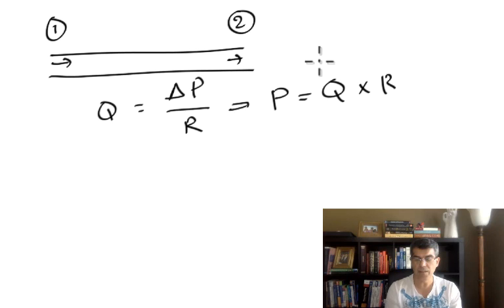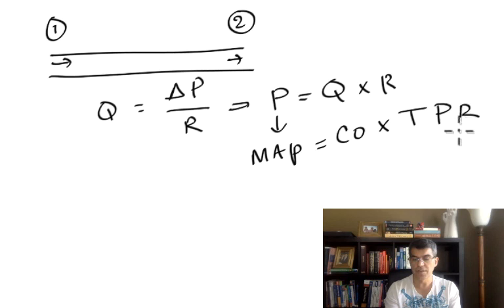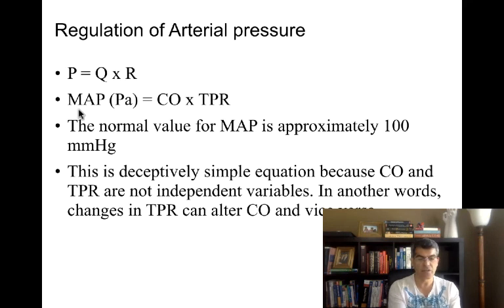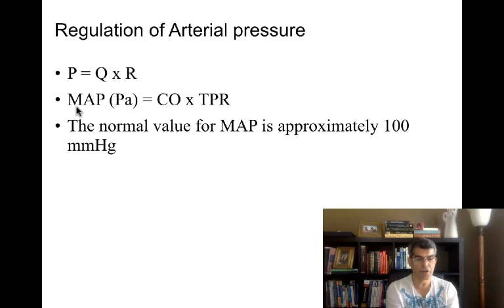Can I expand this idea to the whole body? If so, I have to change pressure to mean arterial pressure. I have to change Q, which is the blood flow in this vessel, to cardiac output, and I have to change R, which is resistance for one vessel, to total peripheral resistance. And that is going to bring us to this formula. Some books, instead of mean arterial pressure, use PA as an abbreviation. The mean arterial pressure on average is around 100 millimeters of mercury. The mean arterial pressure moves blood forward inside your cardiovascular system.